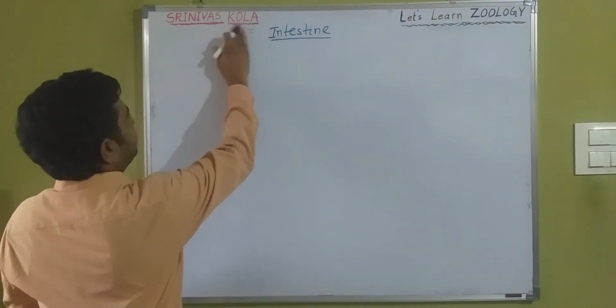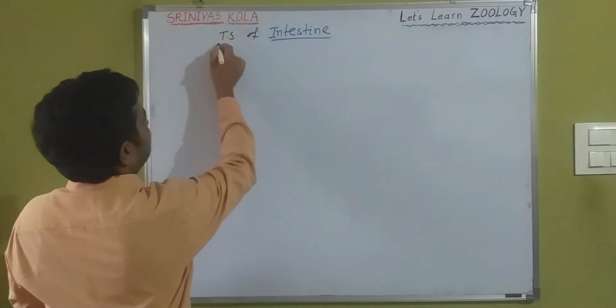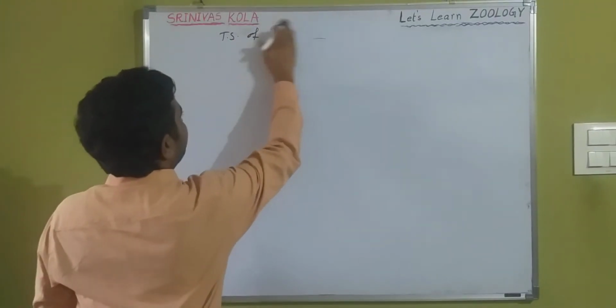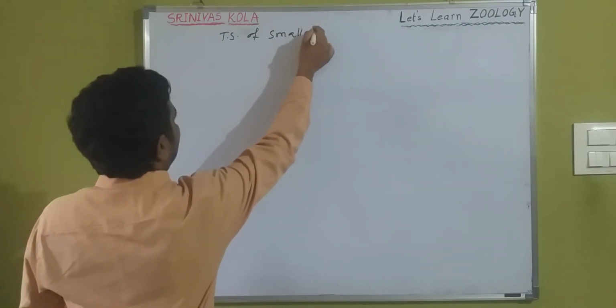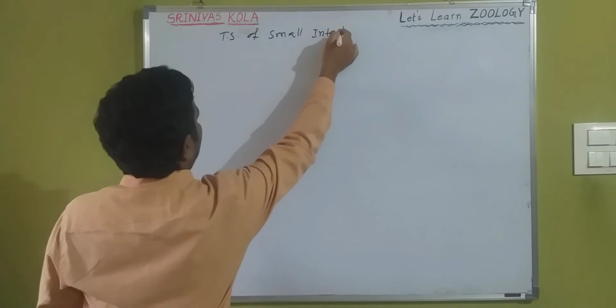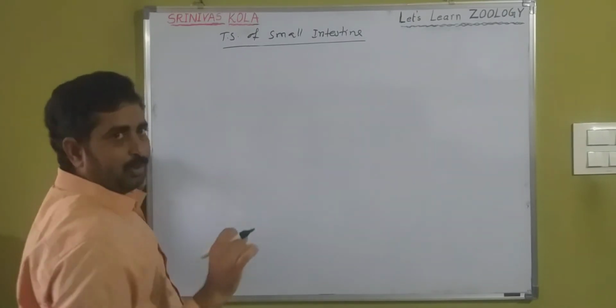TS of small intestine. Okay. So it is composed of four layers.